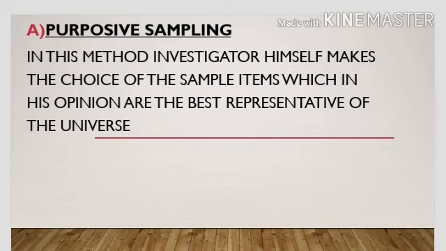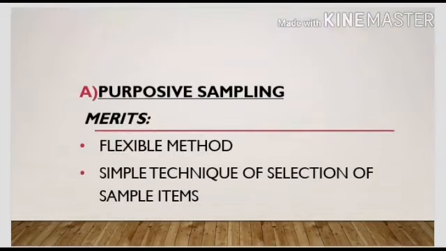So in this sampling, you are making the choices purposefully, intentionally. You know which samples are to be included and which samples are not to be included. For example, if I want to know about the performance of the class, I'll definitely include the marks of monitors and I'll include the marks of the best students and poor students, because I know from where I can get the exact and relevant data.